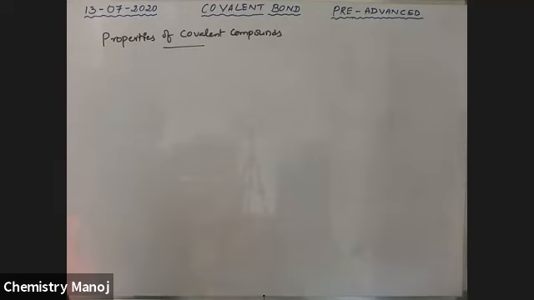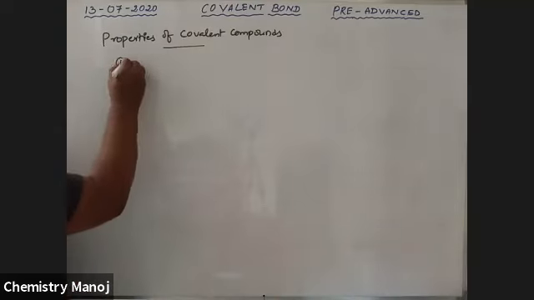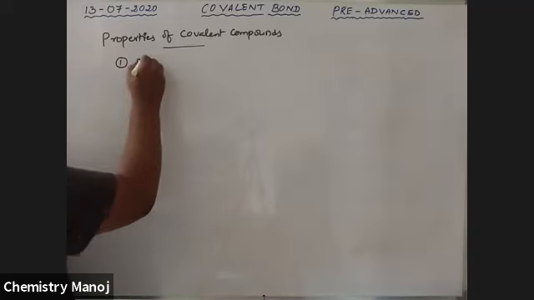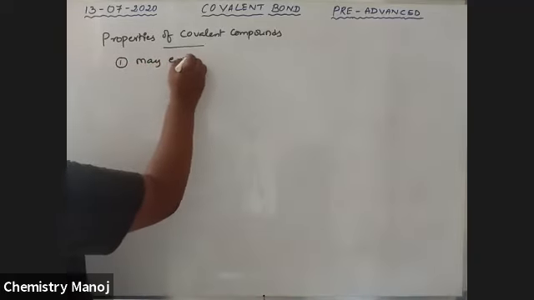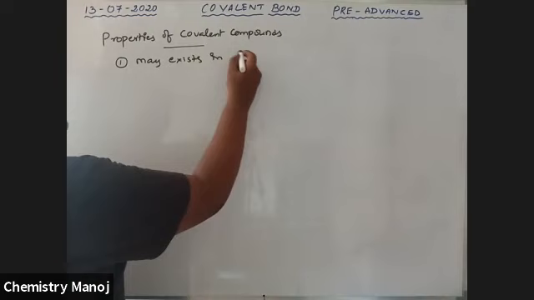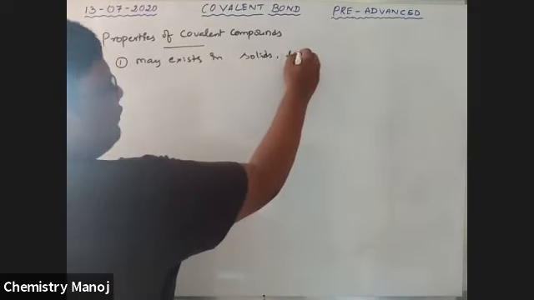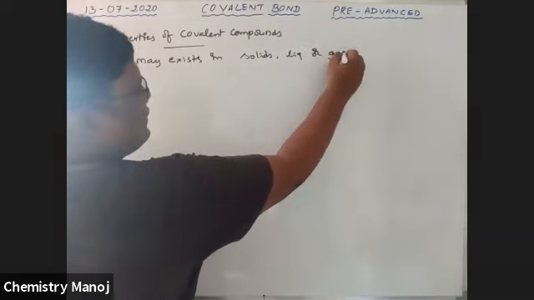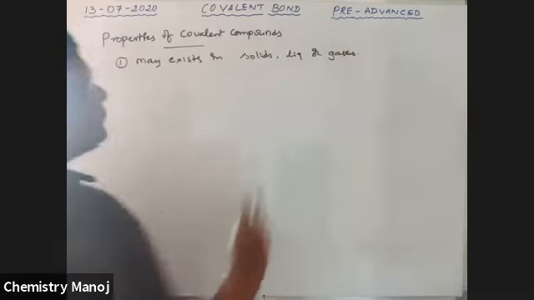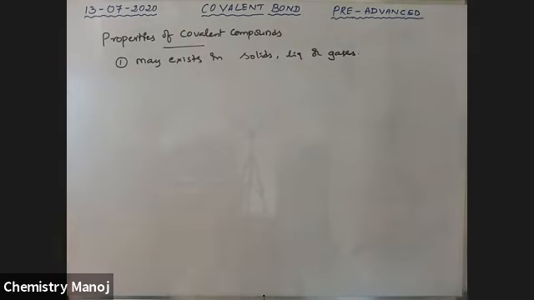Properties of covalent compounds. See here, my dear boys. Covalent compounds may exist as solids, liquids, or gases. In all forms they exist: solid form, liquid form, or gaseous form.